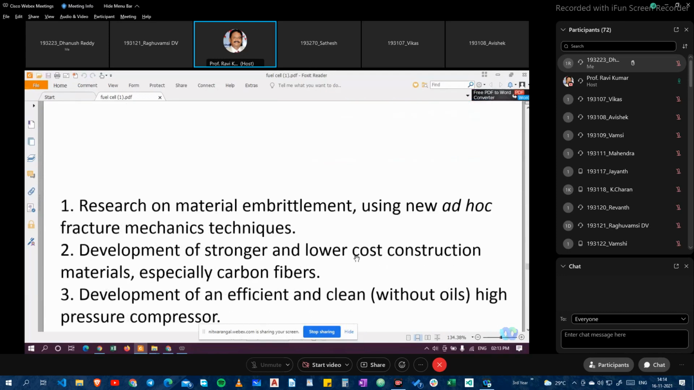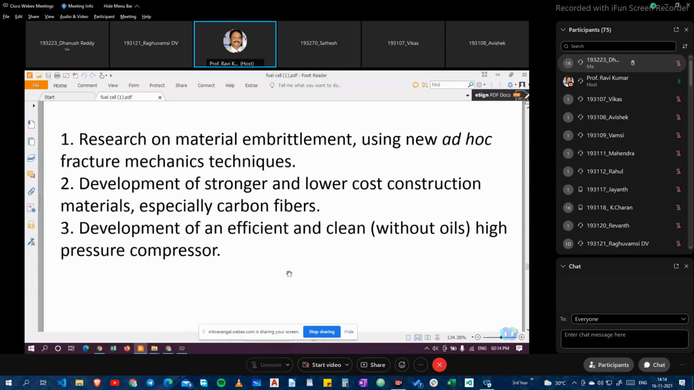Research is ongoing on material embrittlement using new ad hoc fracture mechanics techniques. Development of stronger and lower cost construction materials, especially carbon fibers. Development of an efficient and clean, oil-free, high pressure compressor.